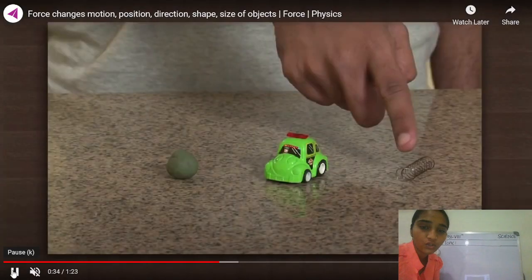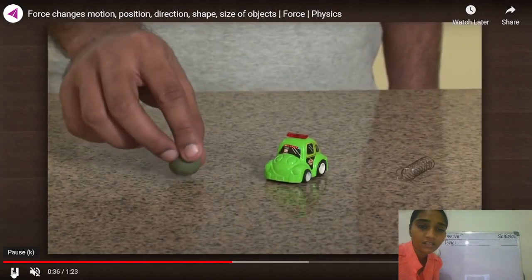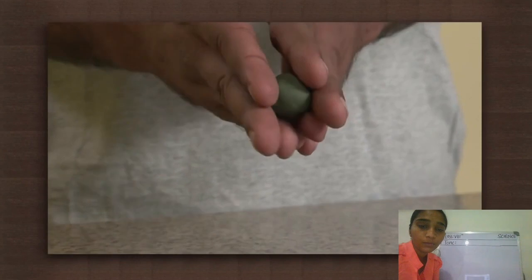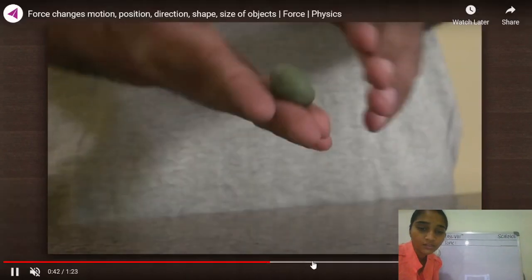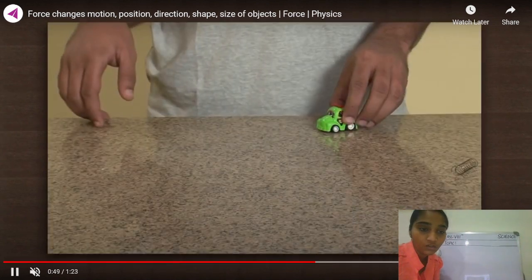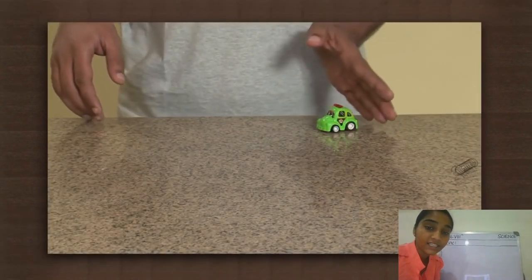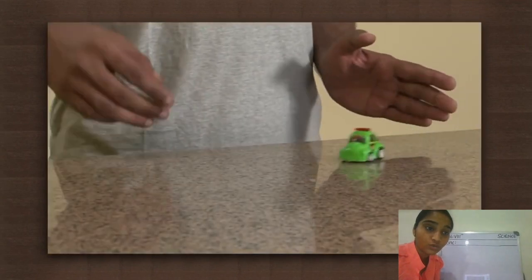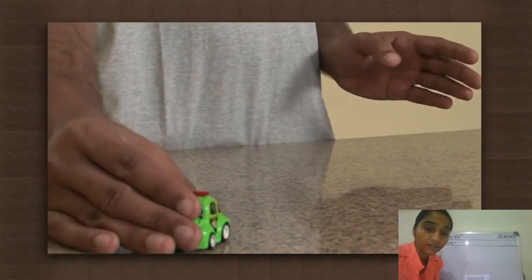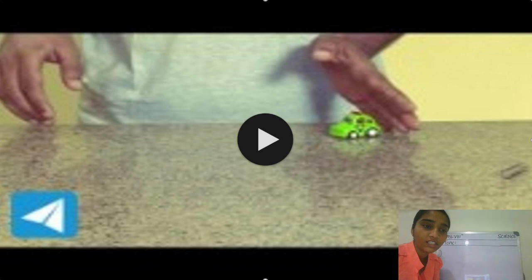Yes students, so what do you see? That we have some objects. Okay, so what is the person doing? He is pushing that door. And what is he doing in the second case? Very good students, you might have observed something. So what did the person do?